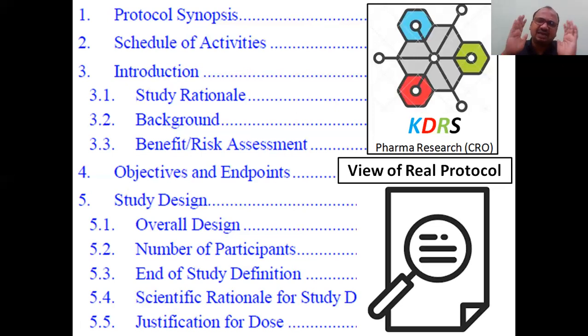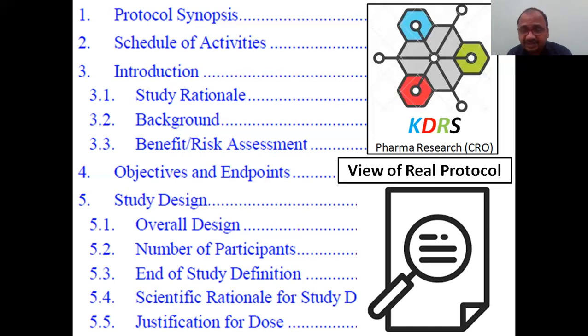And the objectives and endpoints. What is your clear-cut objective? You have to write it. Most of the students confuse aim and objective. I will tell you what the aim and objective are later. And the endpoints: just like in acid-base titration, when the endpoint comes, a pink color appears with phenolphthalein. Here also, if you are doing a bioequivalence study, when you have to stop, what is the endpoint for this study, you have to describe.